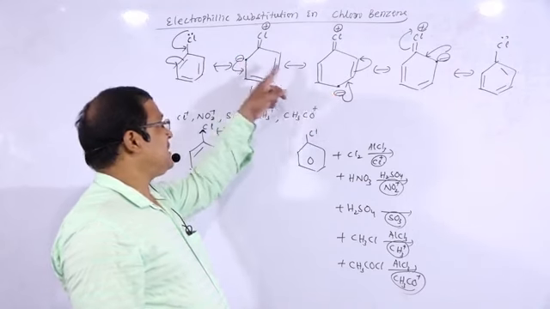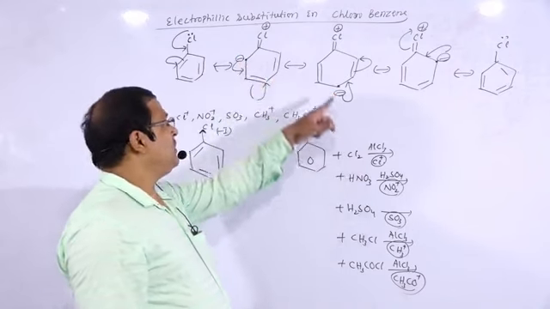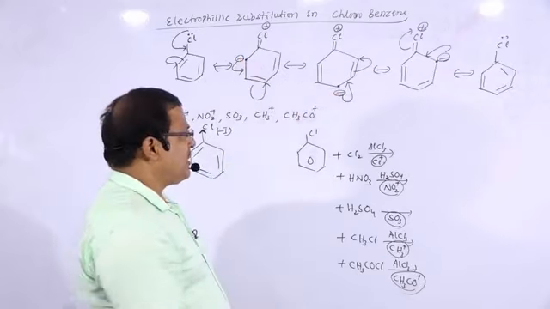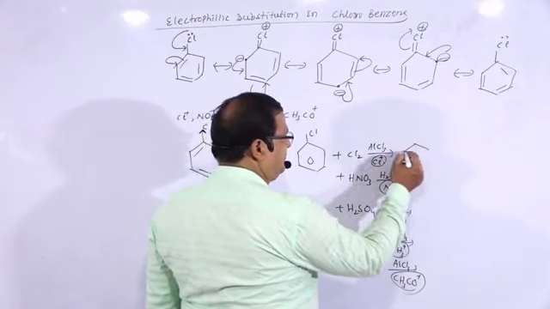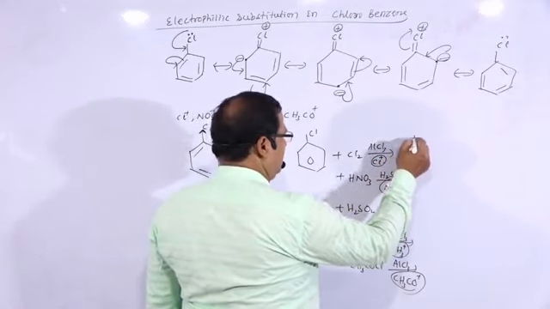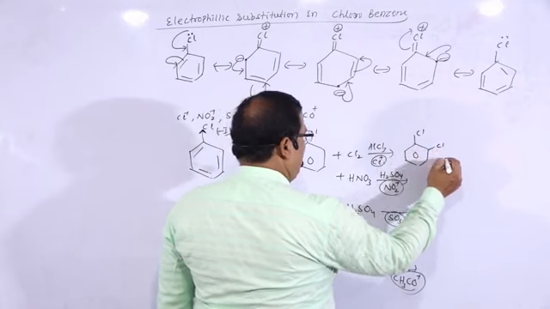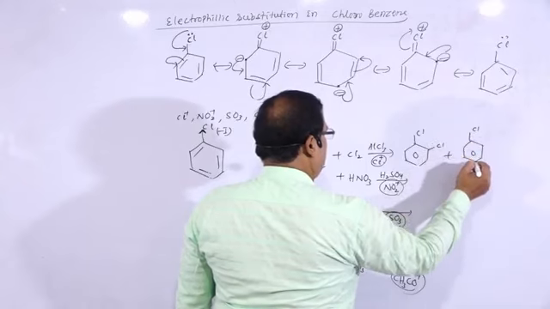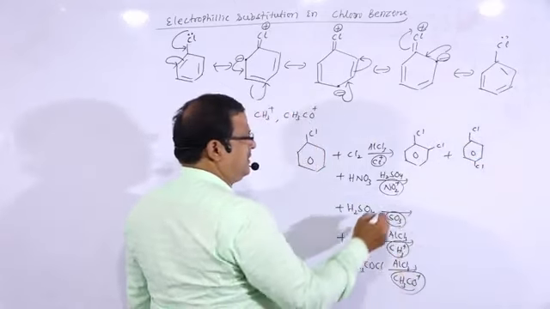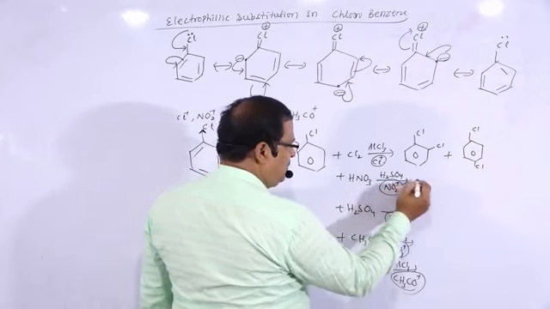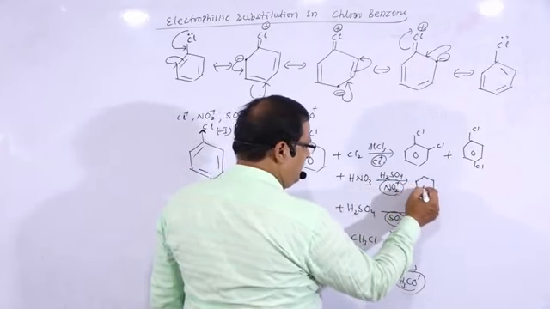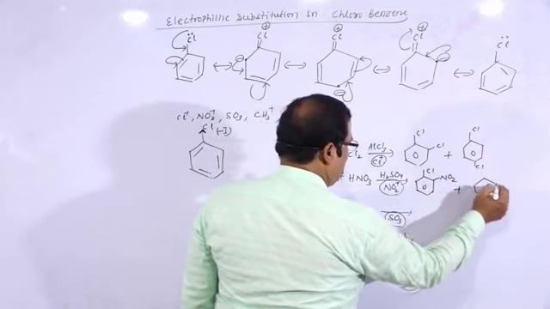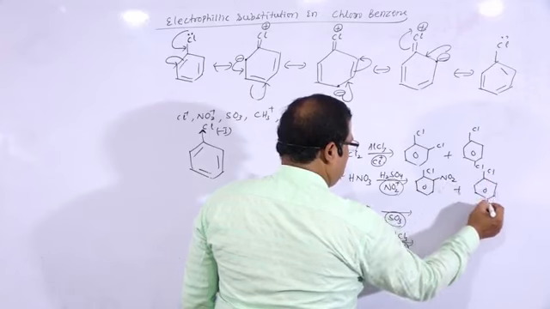So the products are ortho-dichlorobenzene or para-dichlorobenzene. If NO2 is directed to the ortho position, we get Cl, NO2, and at the para position also Cl, NO2.